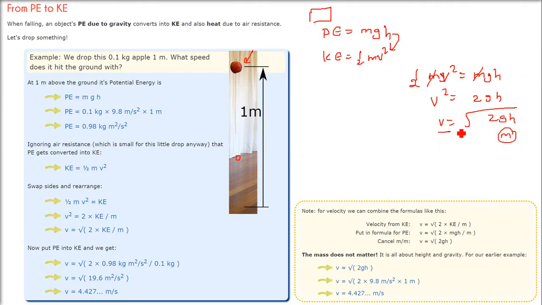Now I'll show you that this was the equation, and then we found out the value. But as I said, velocity can be directly found out by saying that a body is static here, it is falling down. So at this point, this energy will be totally converted. So this velocity can be computed by under root 2gh. So now let us use 2 into g into h. g we are using 9.8. What is the height? 1 meter. And if you see here, this is also 4.427.